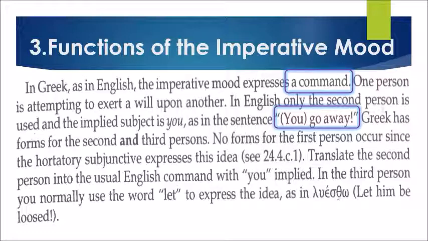Translate the second person into the usual English command with you implied. In the third person, you normally use the word let to express the idea, as in lo esto. It means let him be loosed. So again, the second person is a command which implies you: you lose. And in the third person, the word let is used. Let him be loosed.